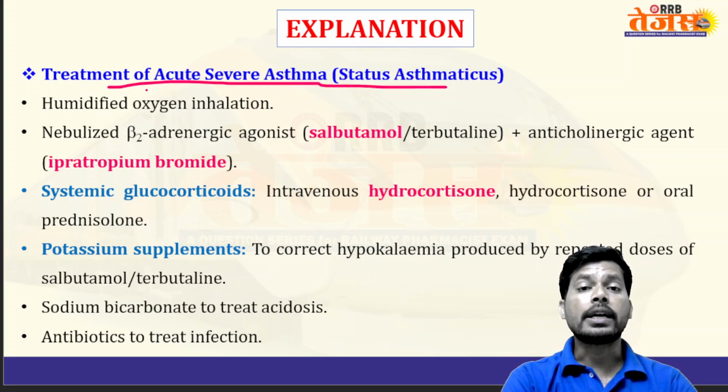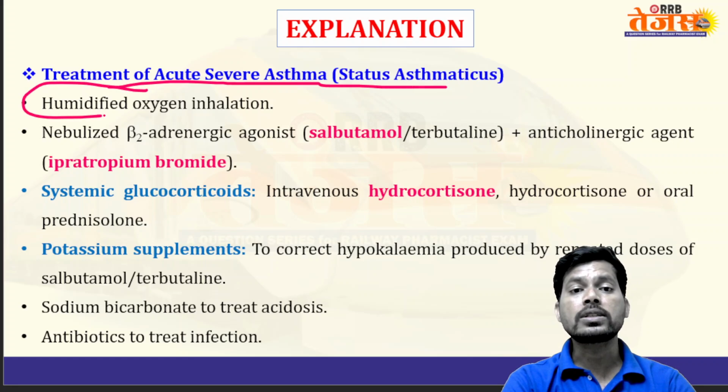The treatment starts with humidified oxygen inhalation. First, we have to give sufficient oxygen.